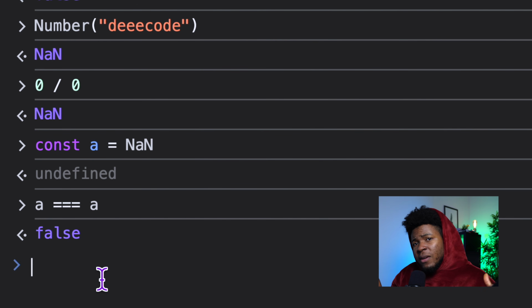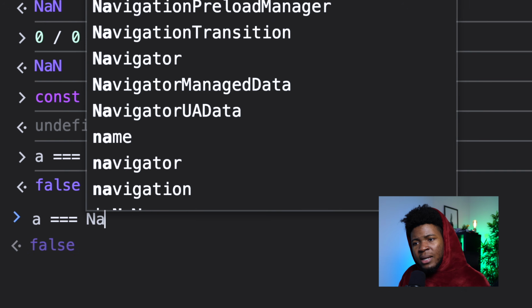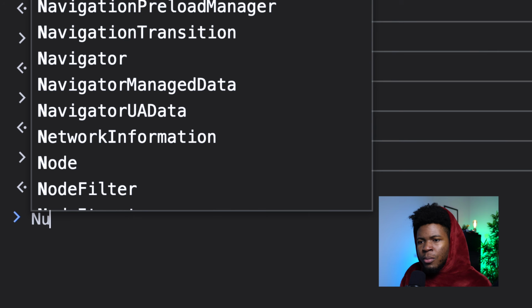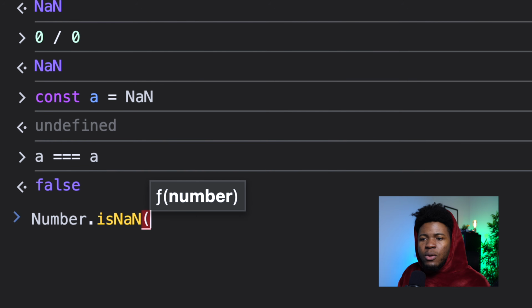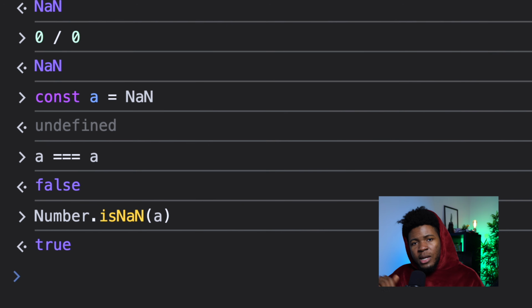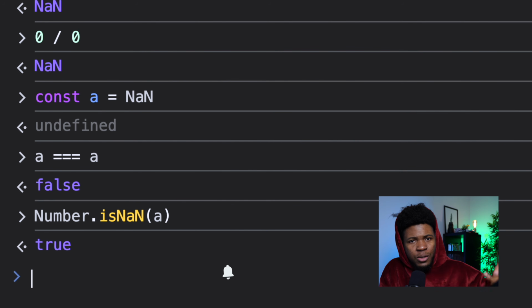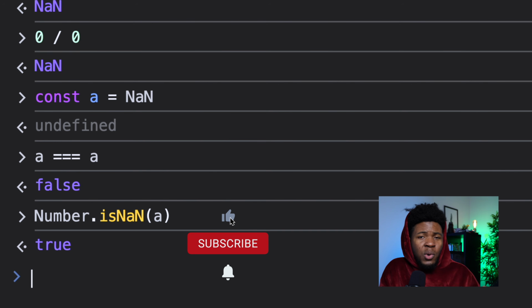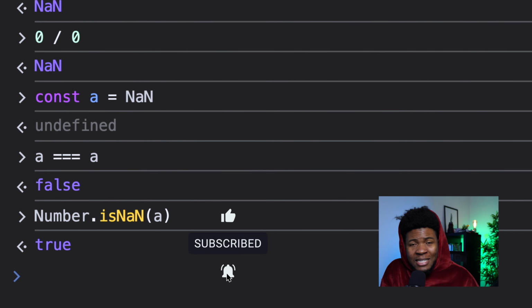So if you want to check if a certain value is NaN, instead of checking whether the value equals NaN, you use the Number.isNaN method, and then you can pass the value like A, and now we get true because this is NaN. I hope that this short video helps you understand why NaN cannot be equal to itself. Again, remember, it is not necessarily a value, but a representation, and a representation cannot be equal to another representation because those representations can mean different things.